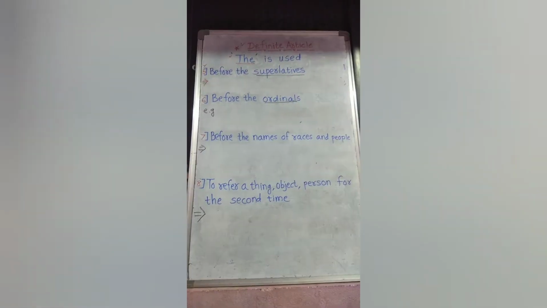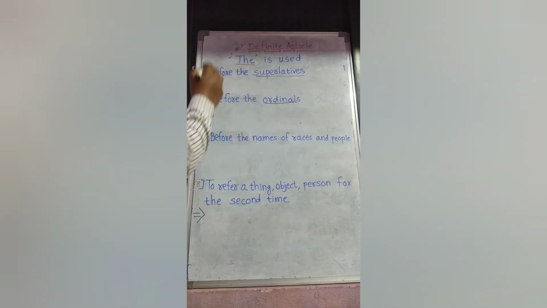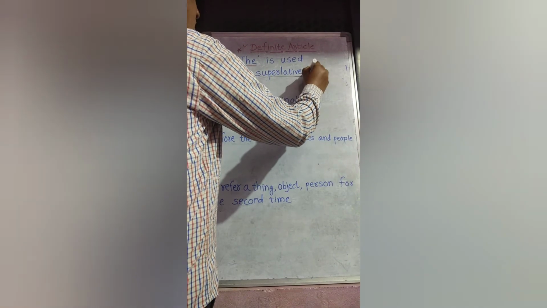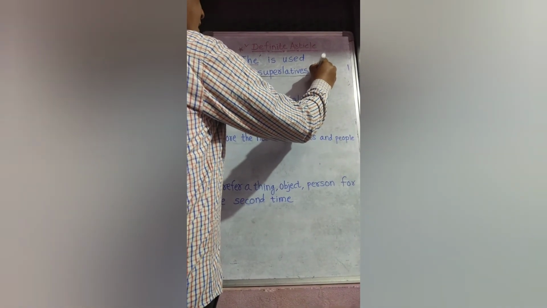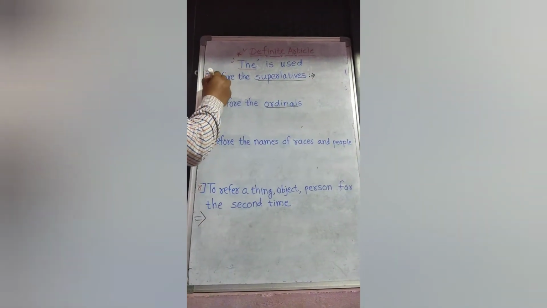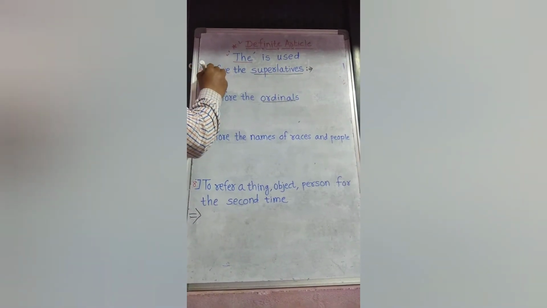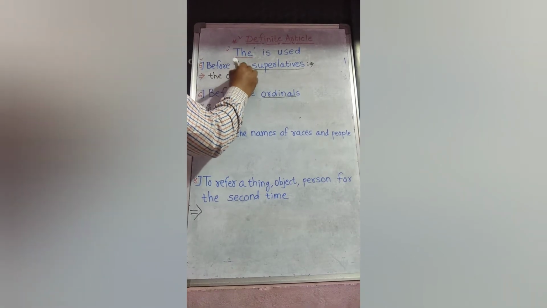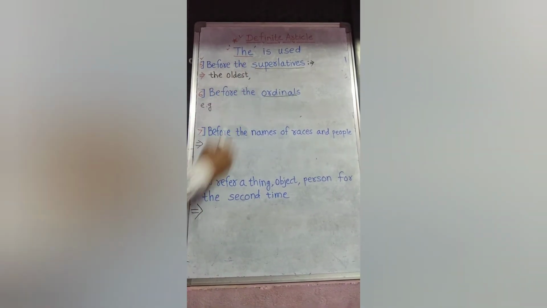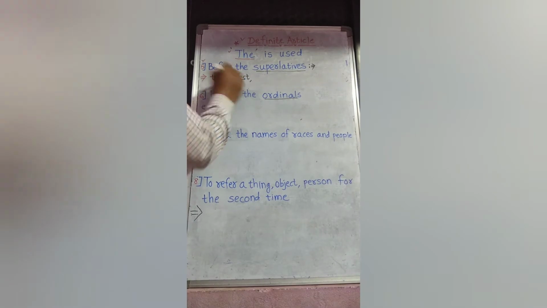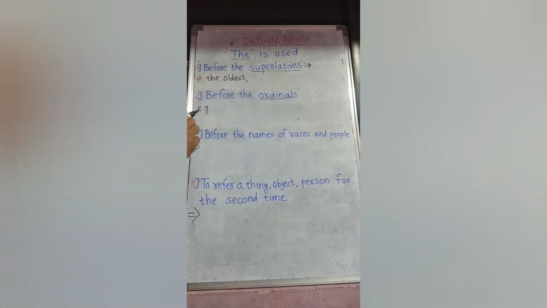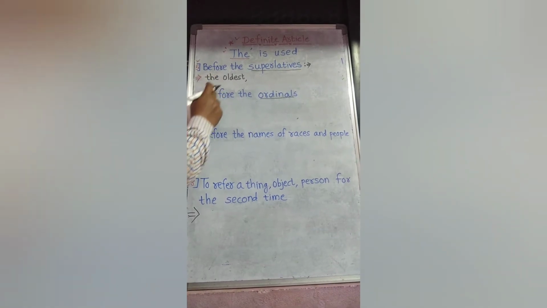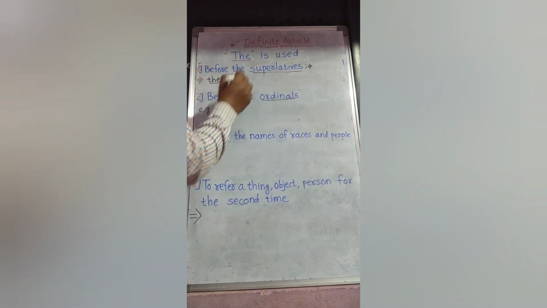Now we move on to the next rule. We use the before the superlative degree form of an adjective. I will tell you with the examples. The oldest. You know that oldest is the superlative degree form of the adjective old. Comparative, older, and oldest is the superlative form of the adjective old. So we use the before the superlatives.